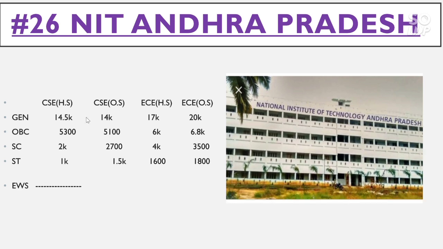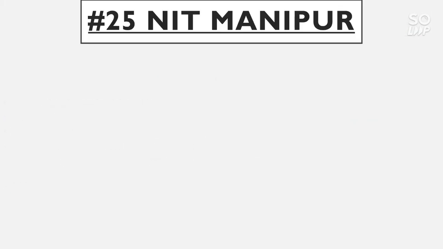Now for CSE other state, general category cutoff goes to 14,000, OBC 5,100, SC 2,700 and ST 1.5 thousand. Now for EC home state, the general category cutoff goes to 17,000, OBC 6,000, SC 4,000 and ST 1,600. For EC other state, the general category cutoff goes to 20,000, for OBC 6.8 thousand, for SC 35,000 and for ST 1,800. Now talk about the number 25 NIT, that is NIT Manipur.